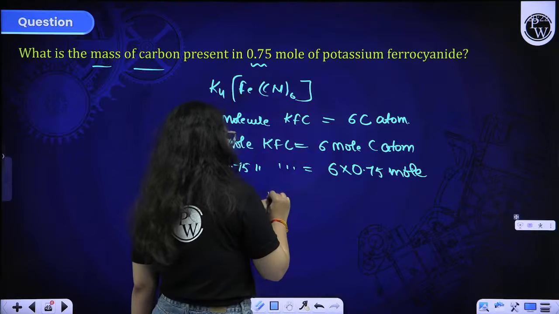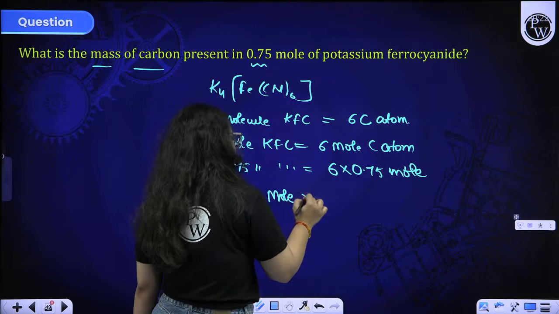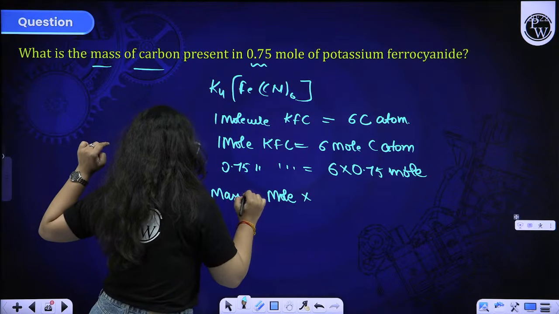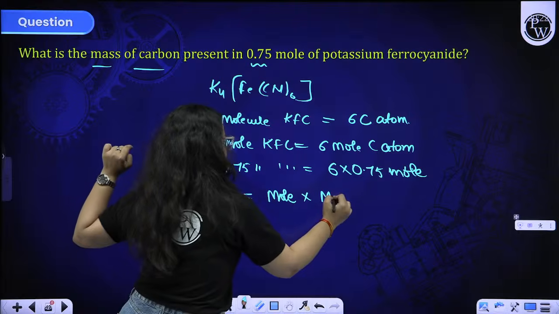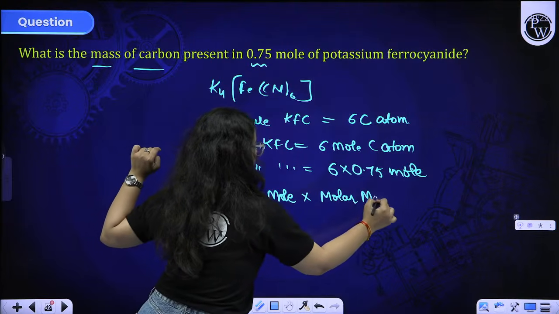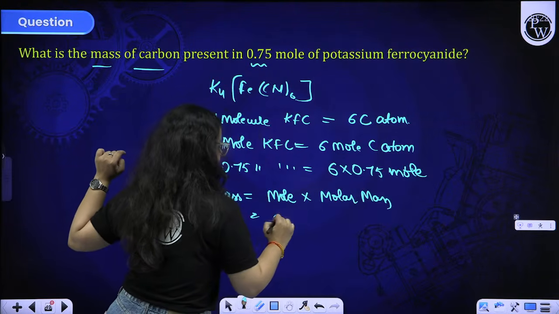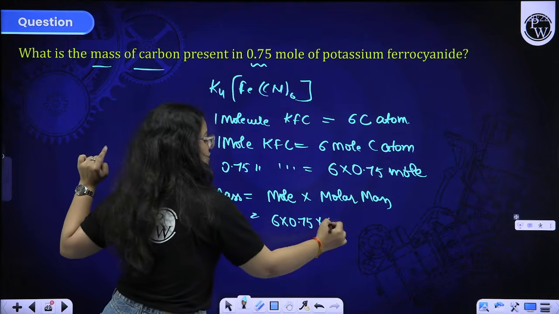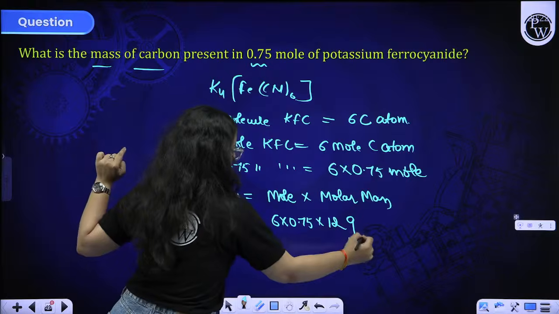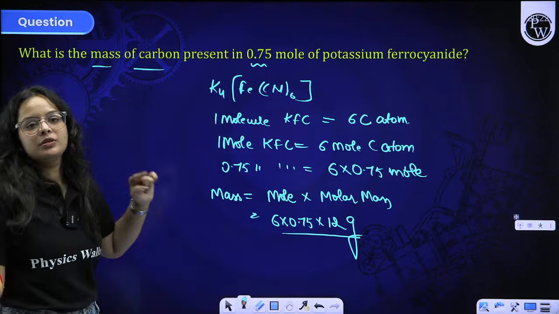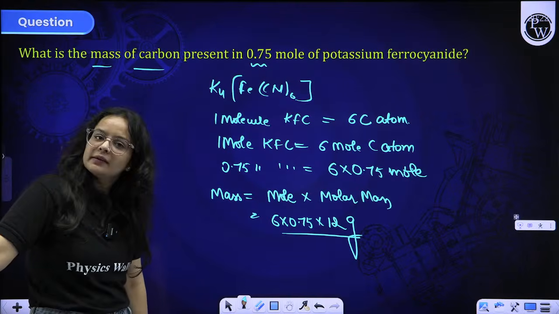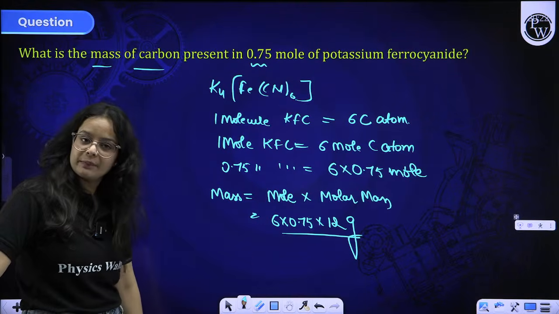And if you know the mole, you can find the mass by multiplying it with molar mass, right beta? So just multiply the moles, that is 6 into 0.75, by molar mass. Beta, what is the molar mass of carbon? That is 12. There you will get it in the grams unit. As simple as that. So this is how you have to solve these type of questions.